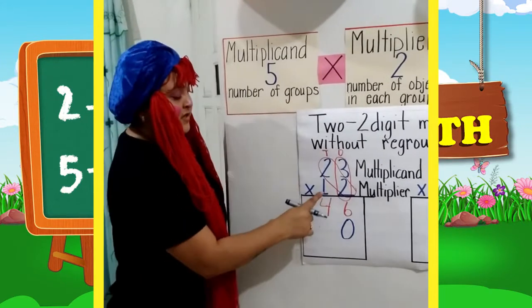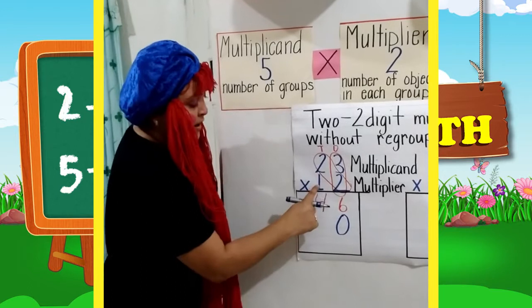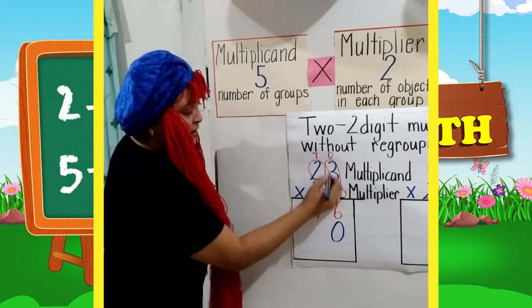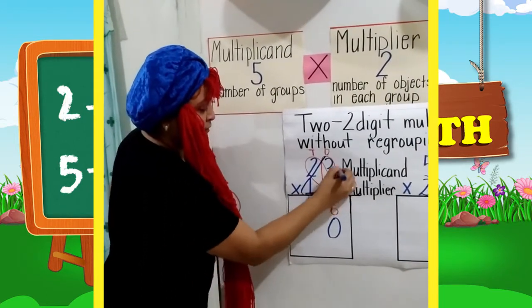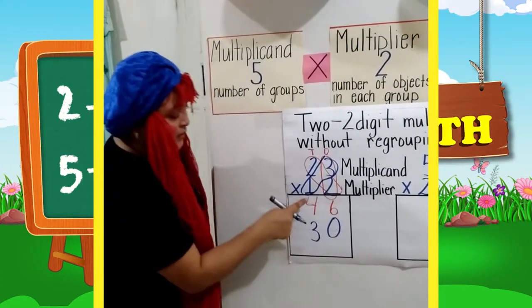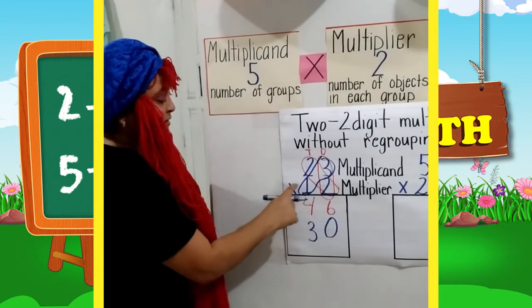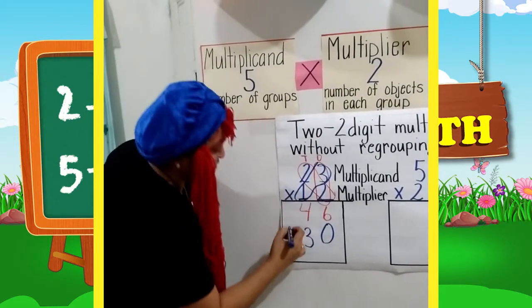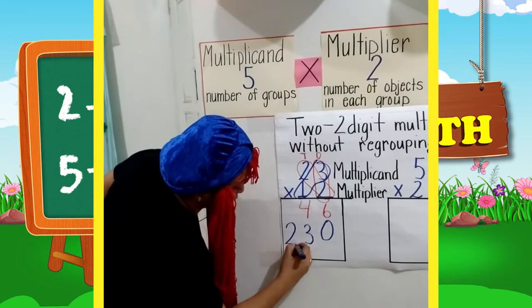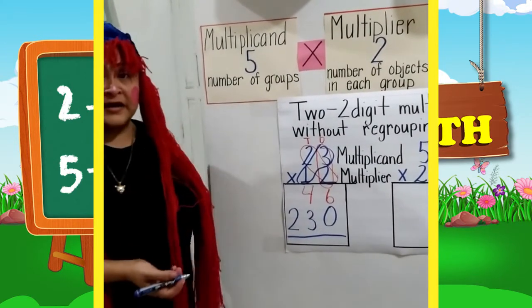And we're going to say 1 times 3 equals 3. We put it under the tens place. Then we're going to say 1 times 2 is equal to 2. Now, how do we get our answer?